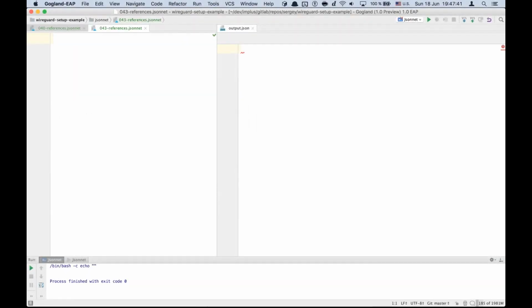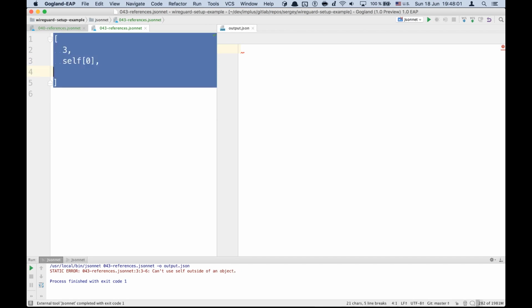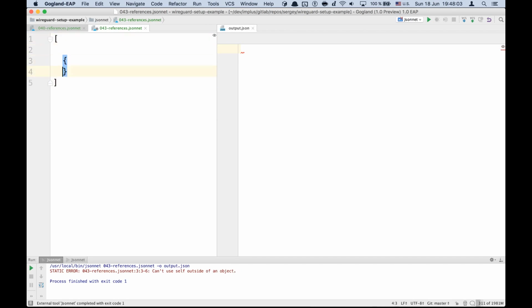It's worth noting that an array in Jsonnet is not an object, so you cannot use the $ operator to refer to the array itself. Jsonnet says that no top-level object found. Same thing with self. You can't use self outside of an object. And if you have an object inside an array and you refer to $, here it refers to this object. It does not refer to the array.